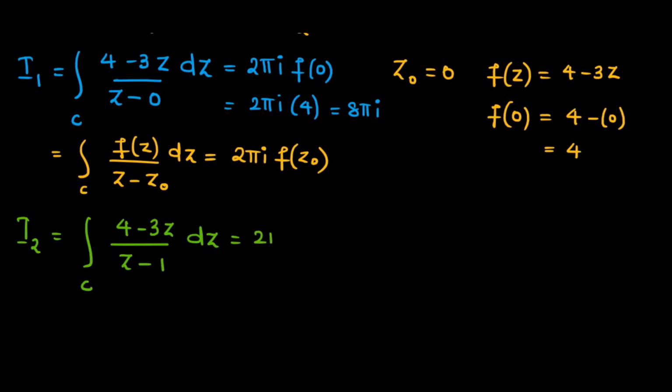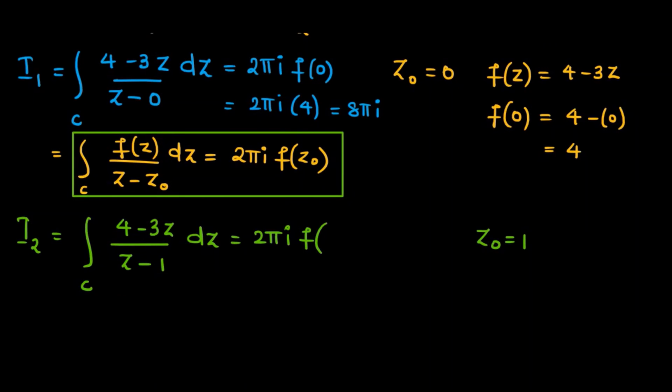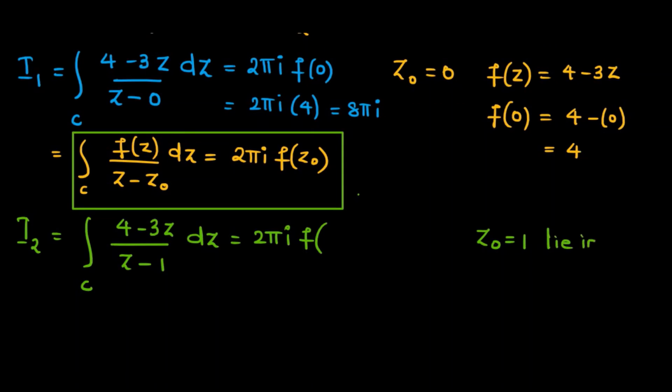So here also, by comparing with the Cauchy integral formula, we get z naught equal to 1, which lies inside the circle.